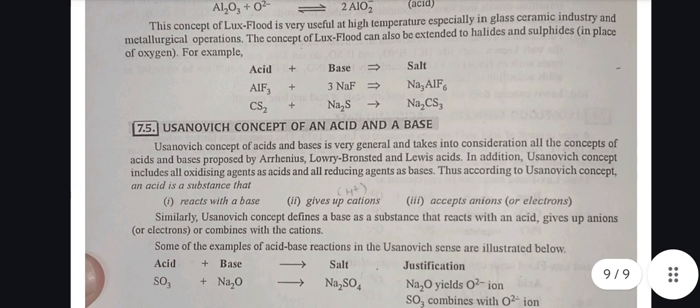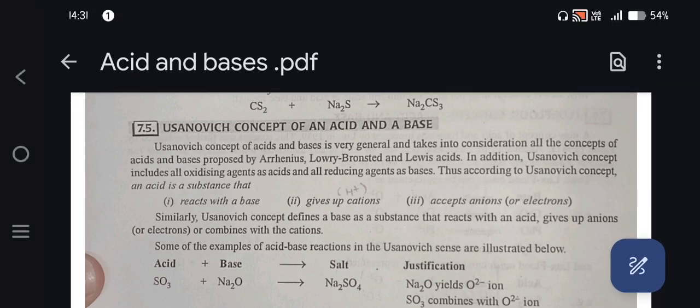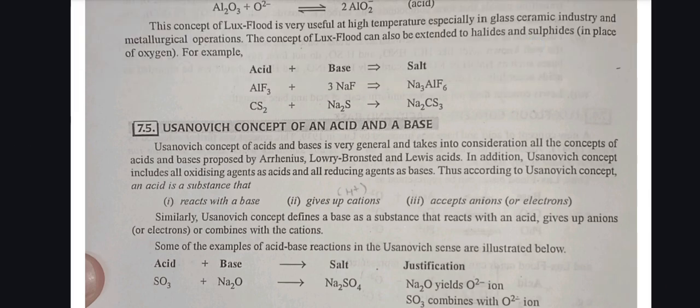The Lux-Flood concept is very useful at high temperatures, especially in the glass and ceramic industries and in metallurgical operations. The Lux-Flood concept can also be extended to halides and sulfides in place of oxides. For example,